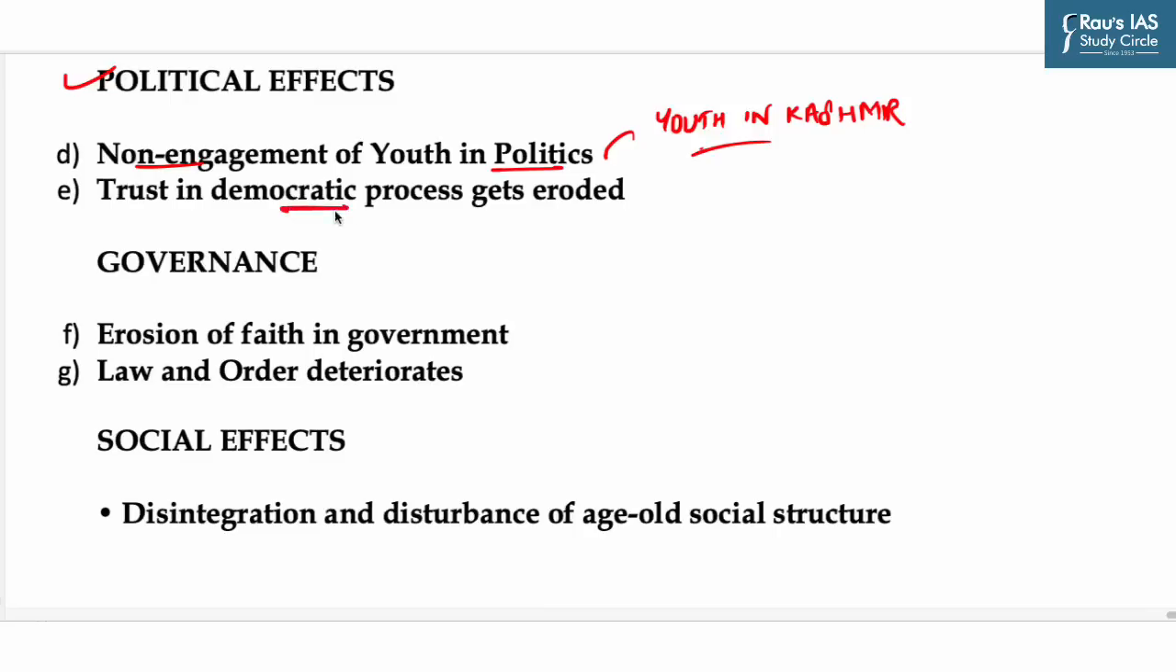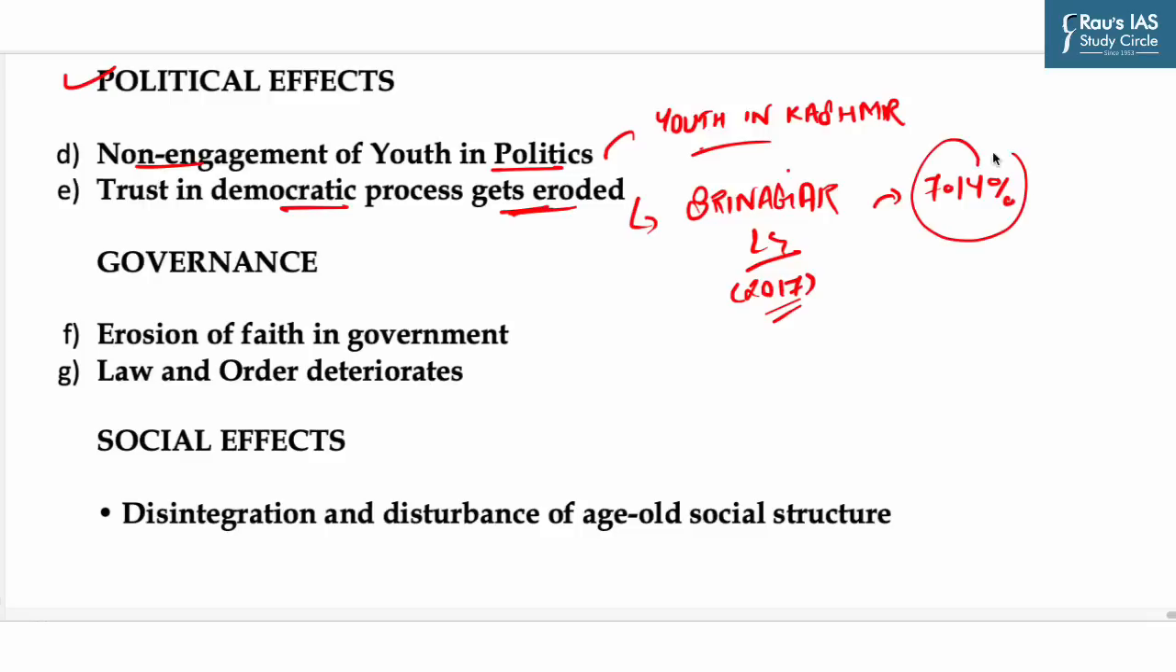Then trust in the democratic process gets eroded. It's better to understand this aspect with the help of an example: the Srinagar Lok Sabha by-polls of 2017 witnessed the lowest ever turnout of 7.14%. And in such a scenario, the winner cannot claim to be a true representative of the population of his constituency. So here you can see how trust in the democratic process gets eroded.